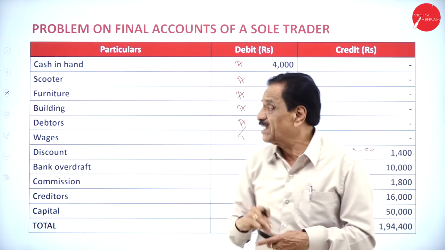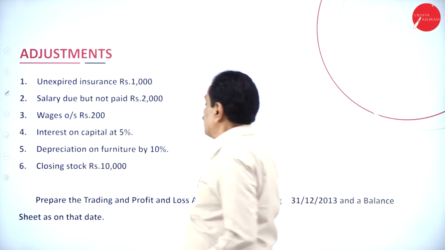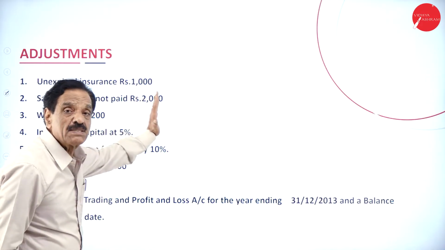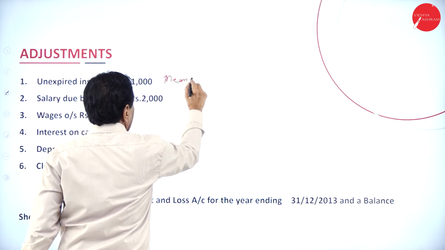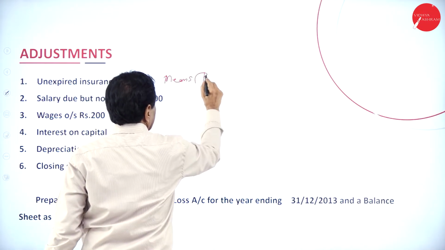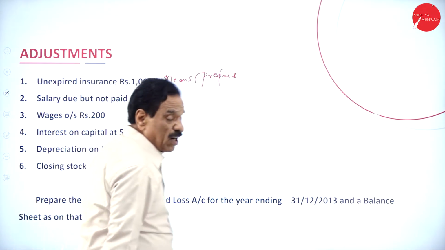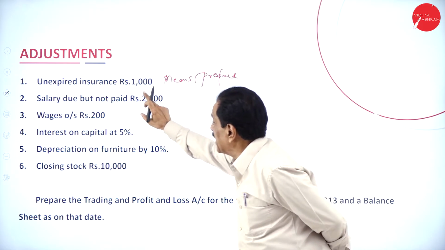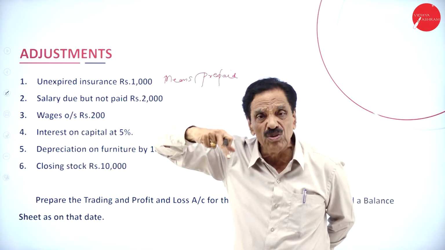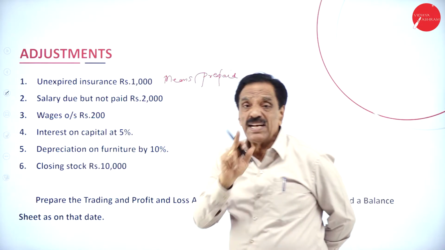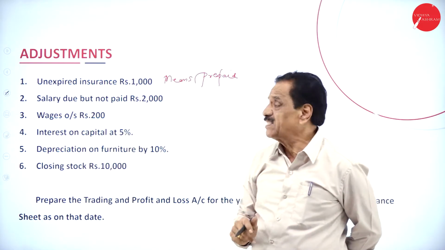We will move on to the adjustments now. All adjustments should come twice. What is the first one? Unexpired insurance means prepaid, paid more. Unexpired insurance, not expired. What to do? This should be deducted from insurance, then asset side of the balance sheet.